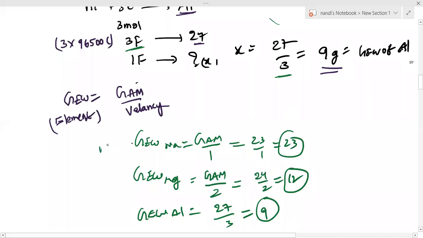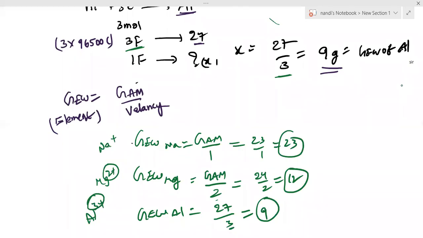Sodium Na plus, only one charge, means 1 mole of electrons required. Mg2 plus needs 2 moles of electrons, that's 2 Faraday. For aluminum 3 plus, how many Faradays are required? 3 Faradays, that's why by 3. So where did we get this valence? From Faraday's concept only. That valence is nothing but the number of electrons gained.